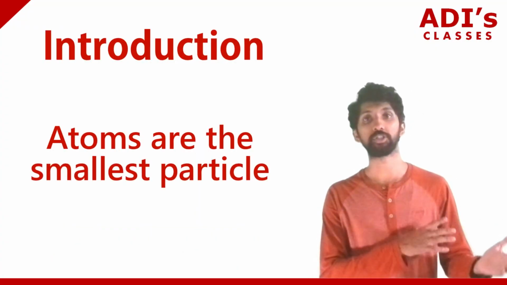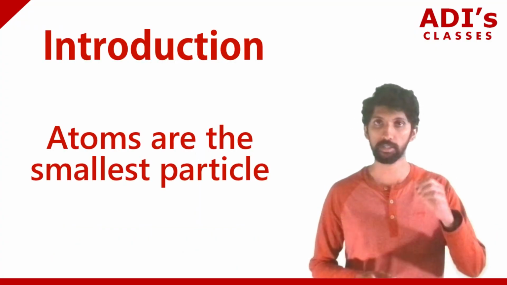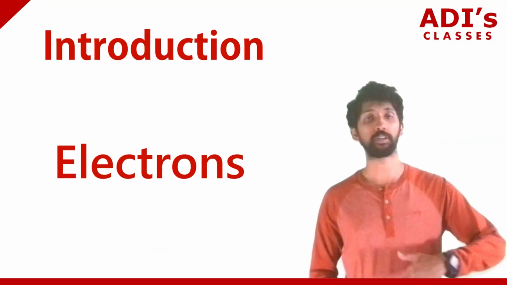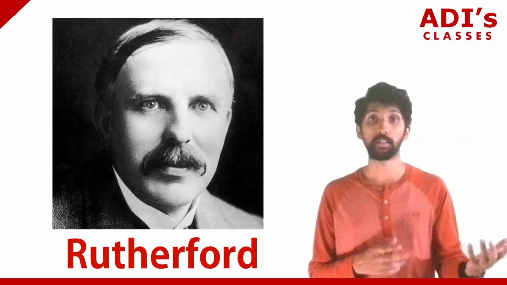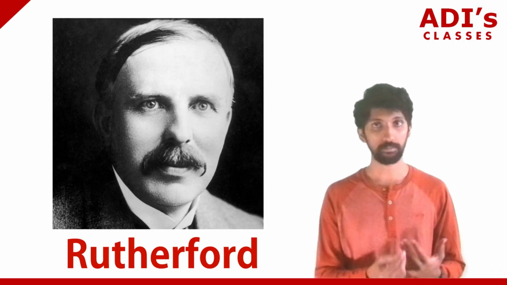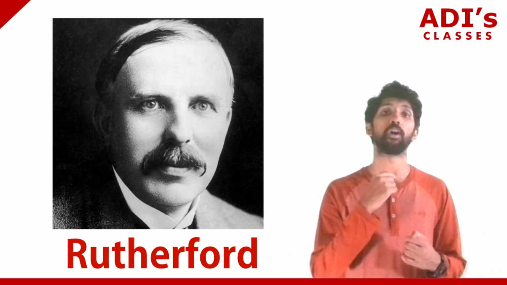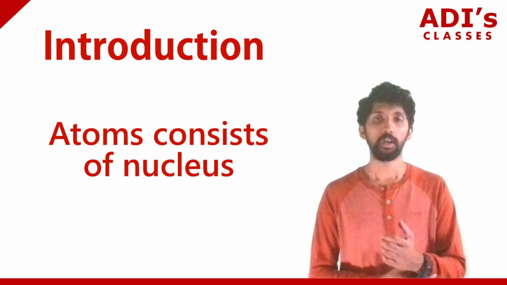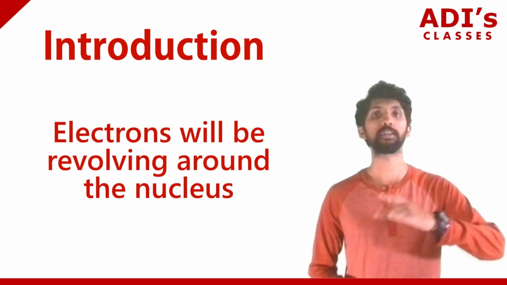Then after that, J.J. Thomson came. J.J. Thomson told that no, there are certain smaller particles inside an atom. So he named them electrons. Then Rutherford came. Rutherford gave that an atom consists of a nucleus. Okay, and then he said that all the electrons will be revolving around the nucleus. So like this, there are different models.